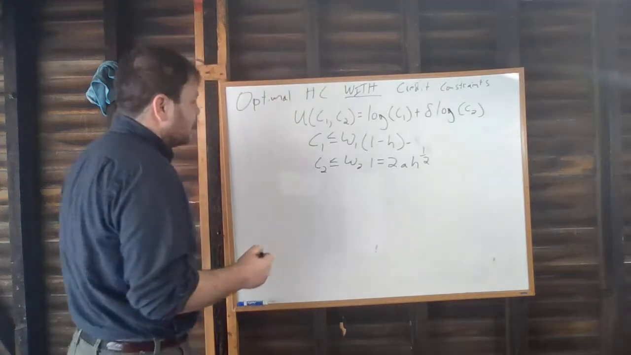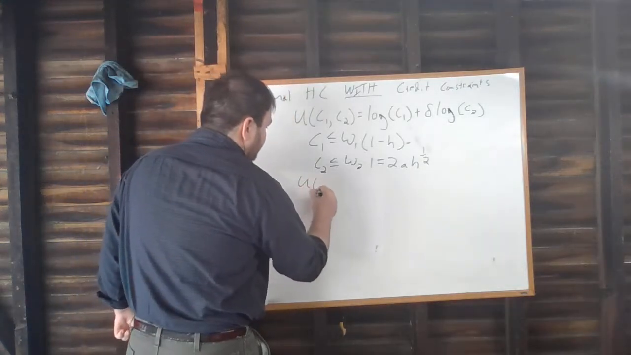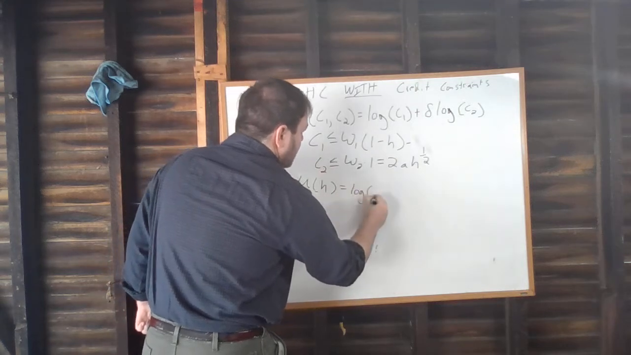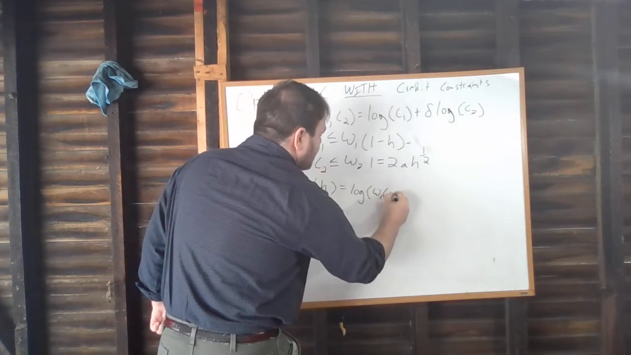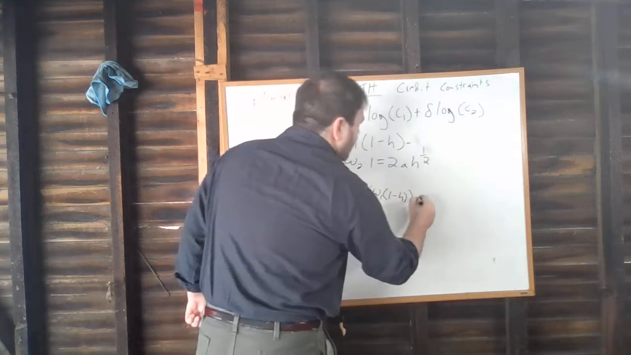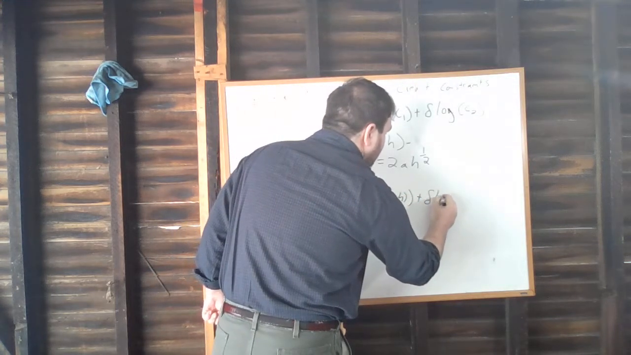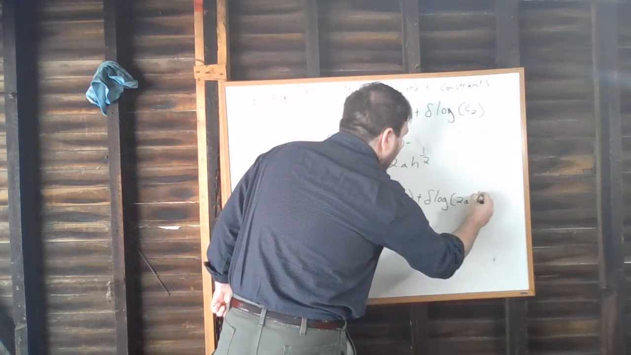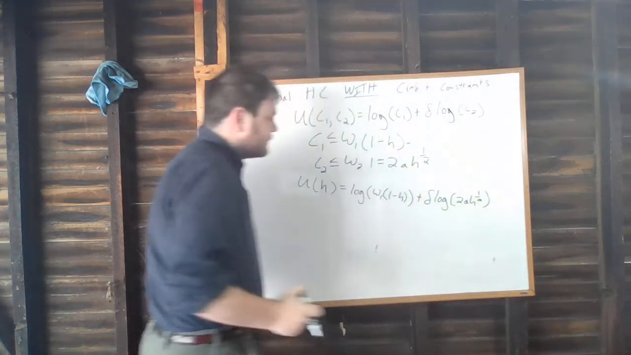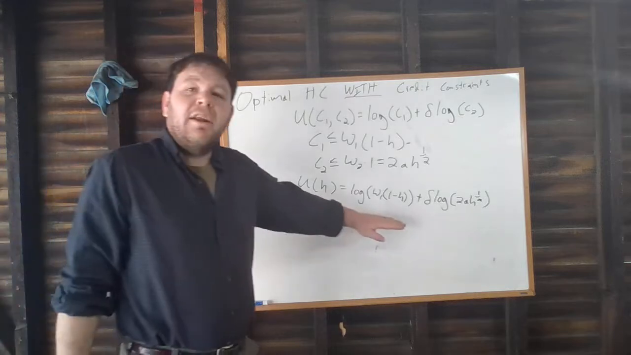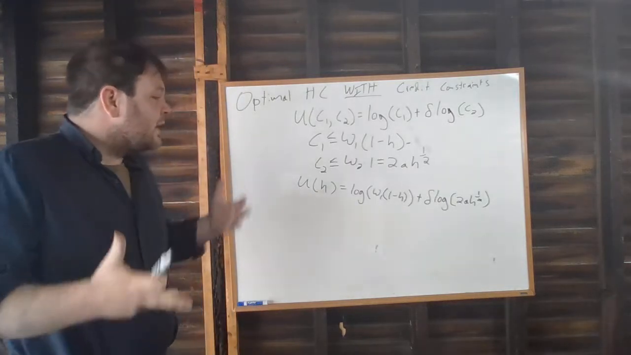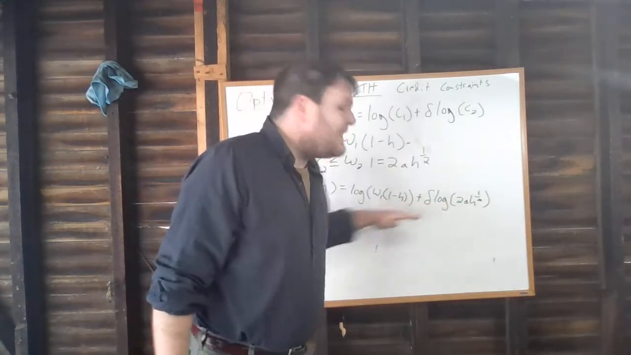So we'll rewrite our preferences as U of H equals log of W1 times 1 minus H, plus delta log of 2AH to the 1/2. And so to find our maximum utility, right, our optimal choice of H, what we're going to do is just choose the value that makes this as large as possible.